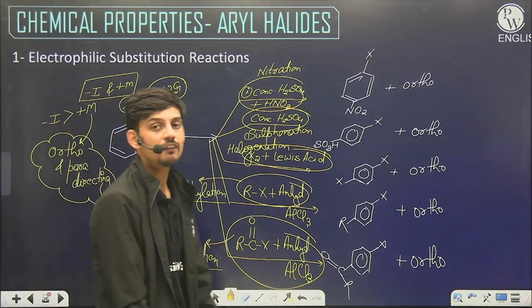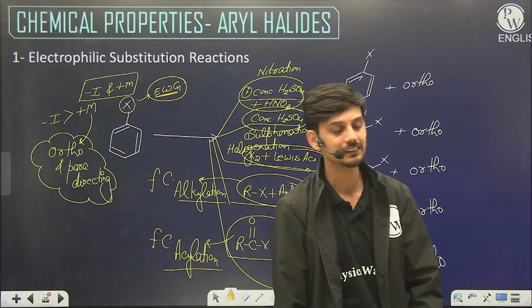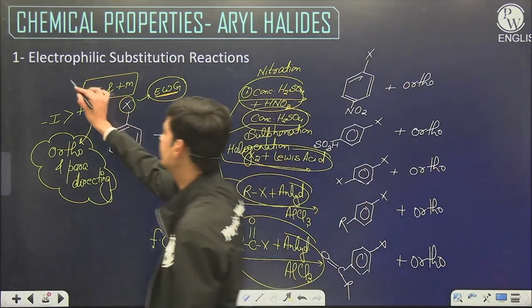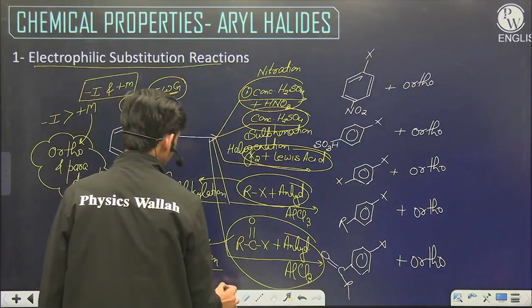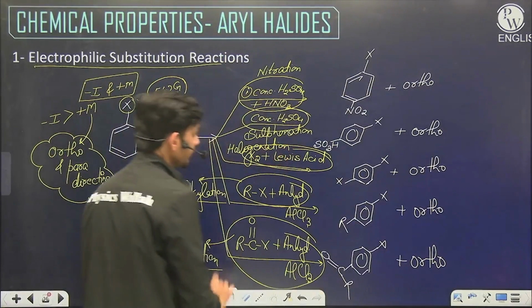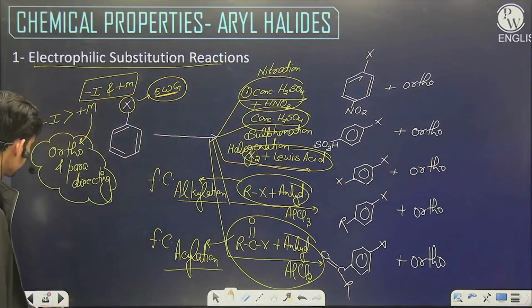So these are the 5 reactions that can occur on benzene ring through electrophilic substitution reaction that we have already studied in class 11th hydrocarbon chapter.